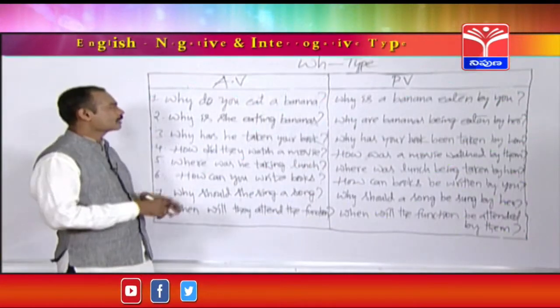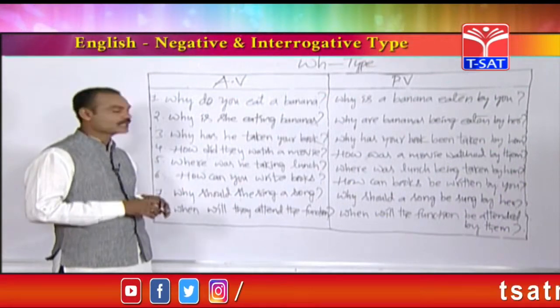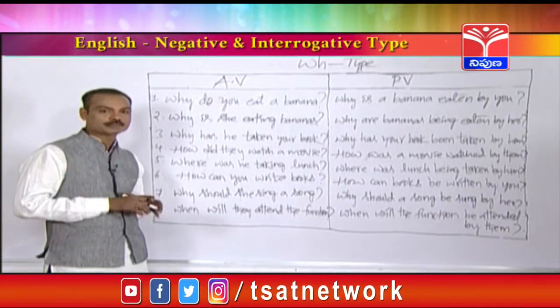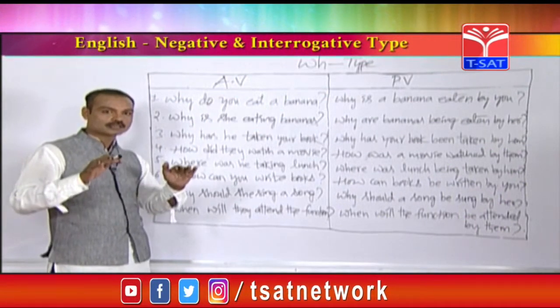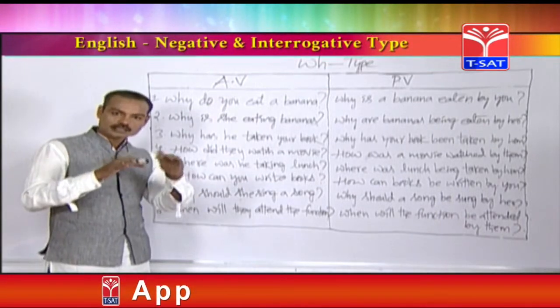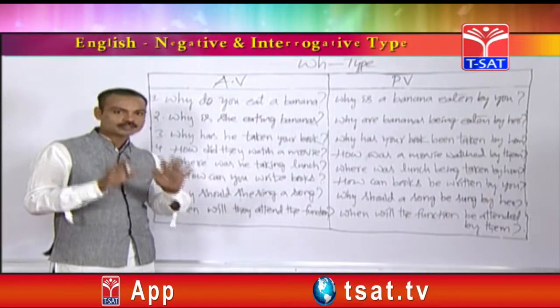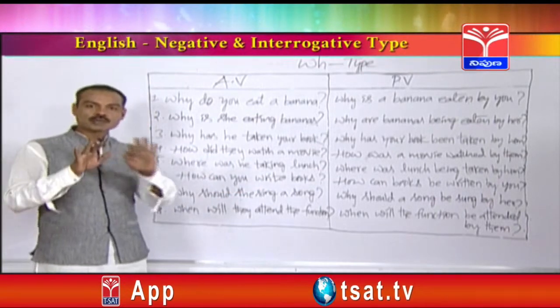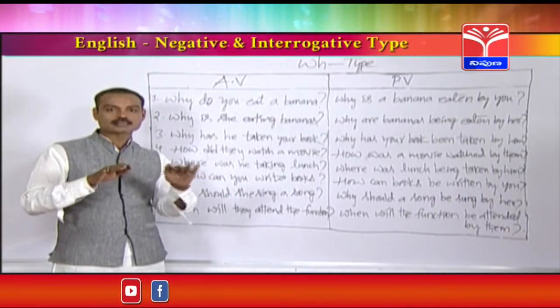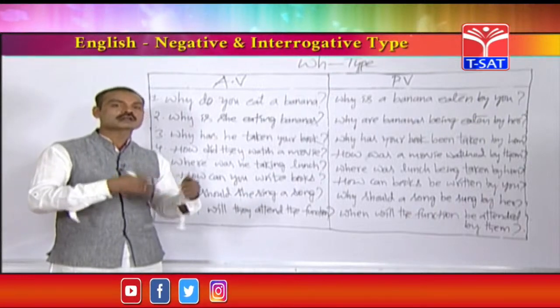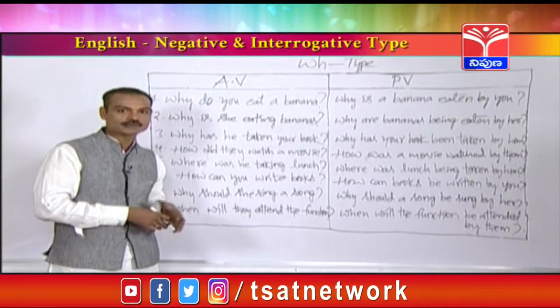Friends, here is another type in active voice passive voice, that is called WH type. So some of you may think in the examination only positive questions will be given. Please don't think like that. In small examinations like SSC intermediate, some positive or negative sentences will be given.